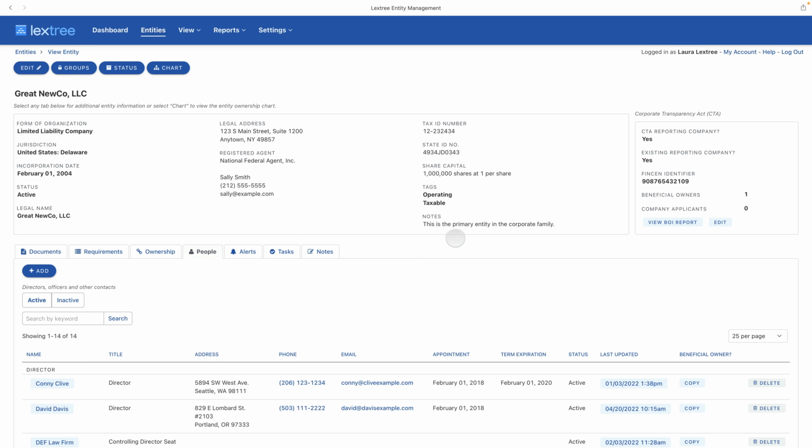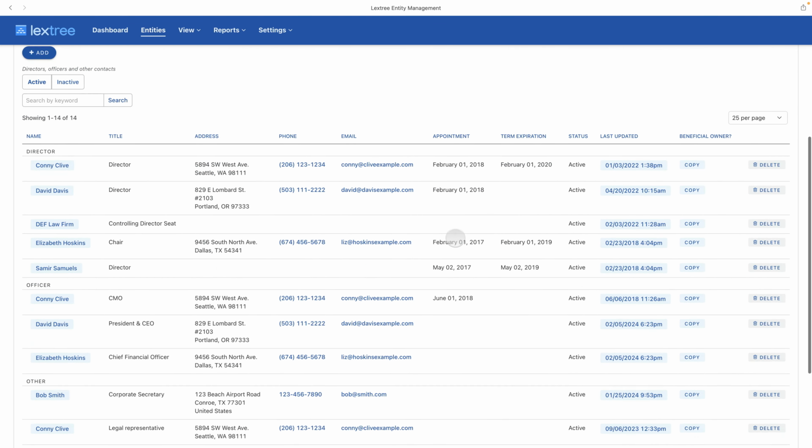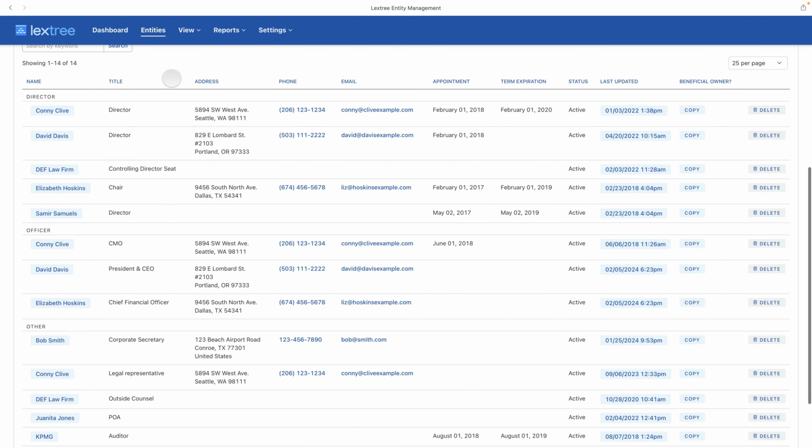Let's now go to the People tab and look for people who have substantial control and therefore would be a beneficial owner, even if they don't own any economic interest in the company. So here we have the officers and directors for Great Newco. And there are some obvious choices here. We have officers like David Davis, who's the president and CEO, and Elizabeth Hoskins, who is the chief financial officer.